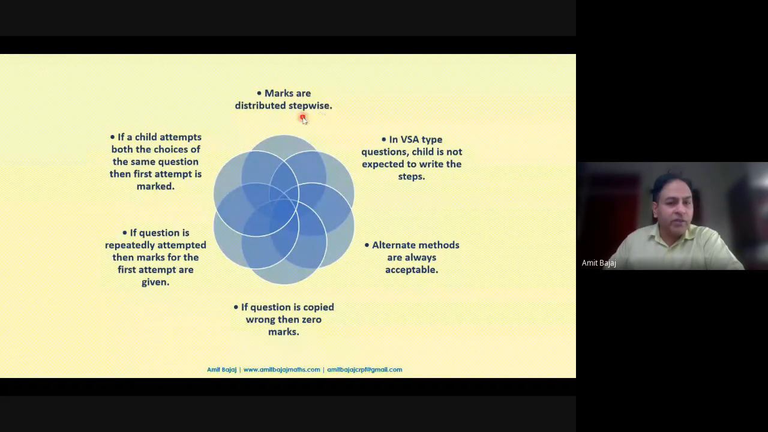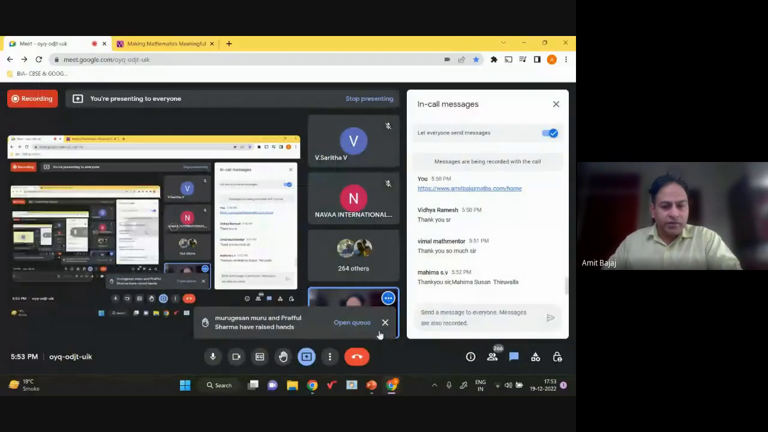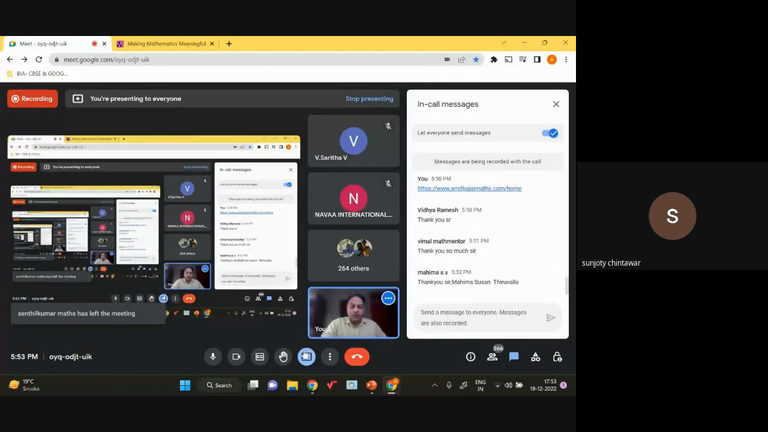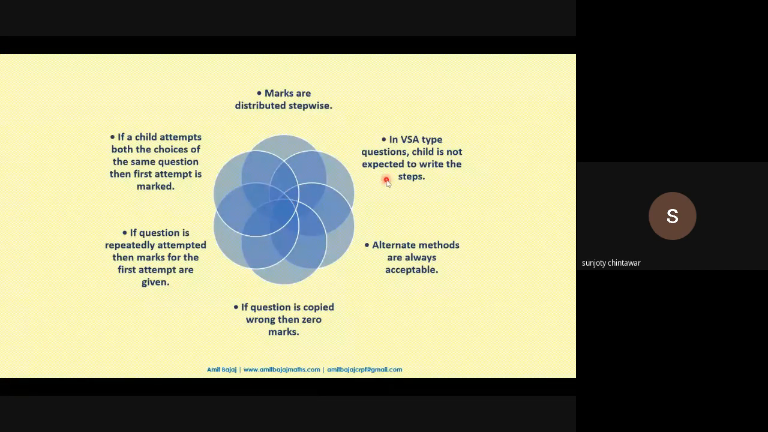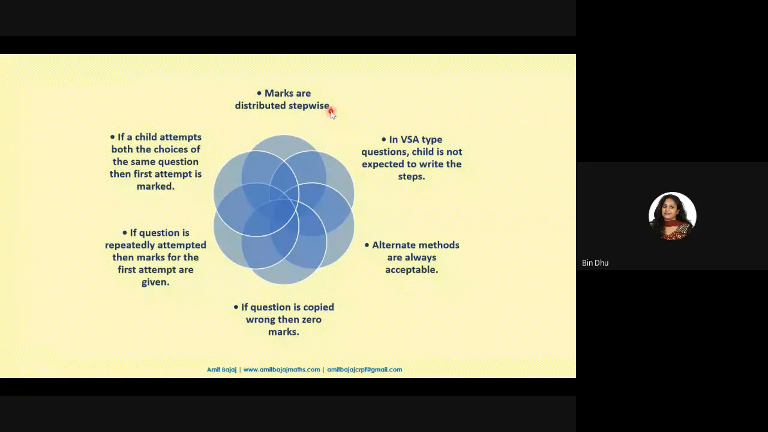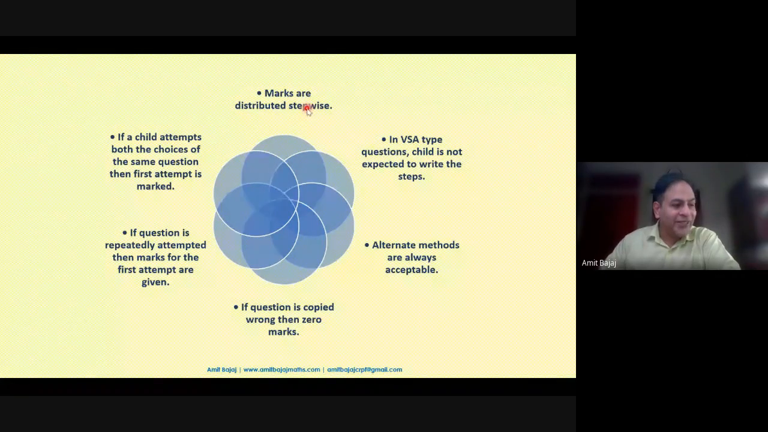Is my screen visible? Marks are distributed, or is it hanged? Is my screen visible where it is written marks are distributed? It's visible, sir. Okay, okay. My second device is hanged actually.